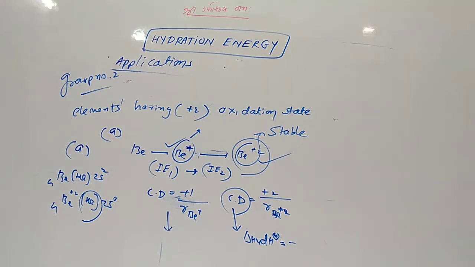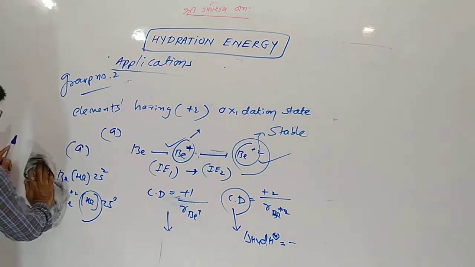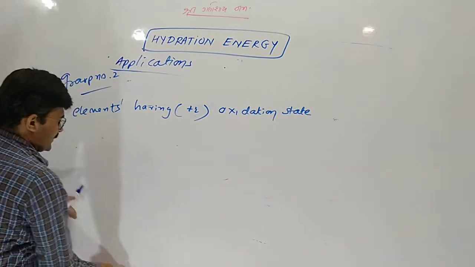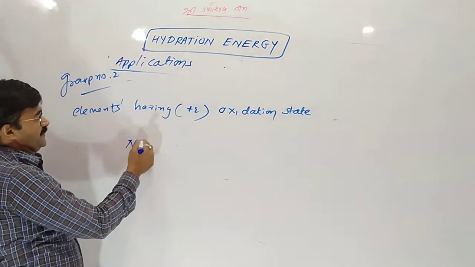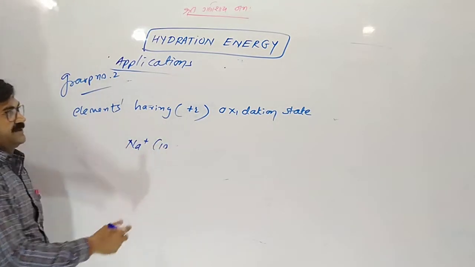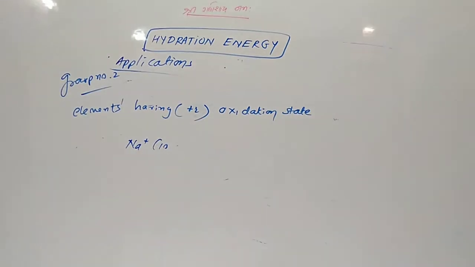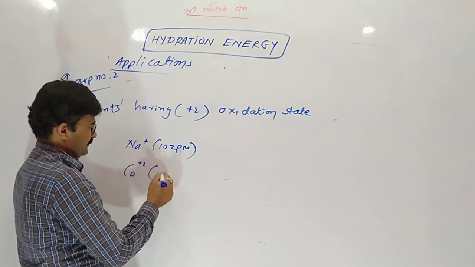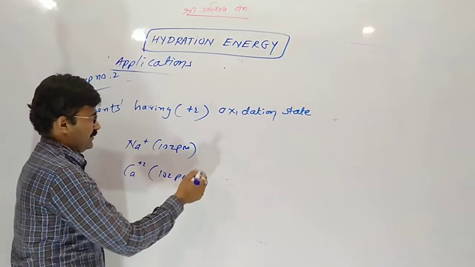Here also, sodium, I am giving you an example. We are comparing the hydration enthalpy of sodium. Here the radius of the Na+ ion is 102 picometer and the radius of the calcium ion is 102 picometer.